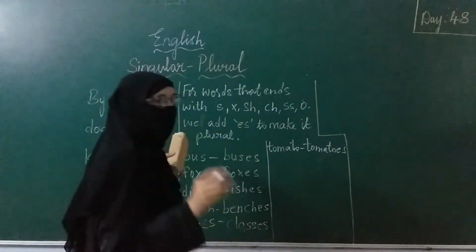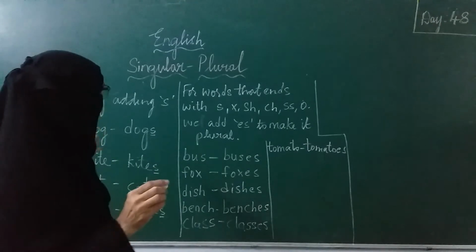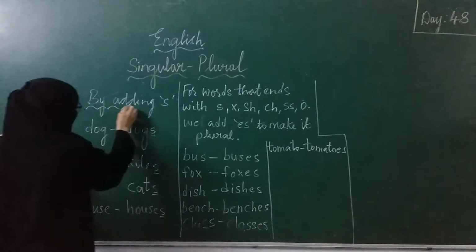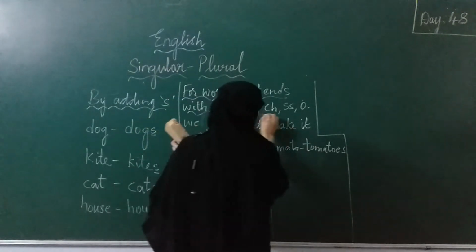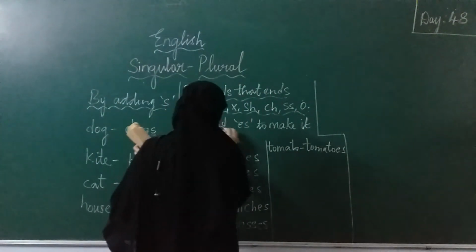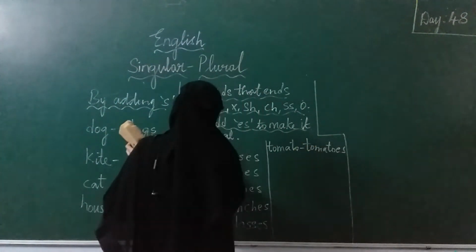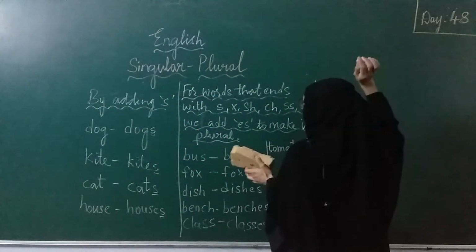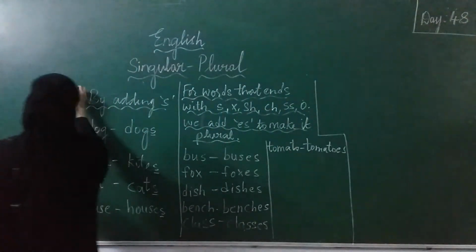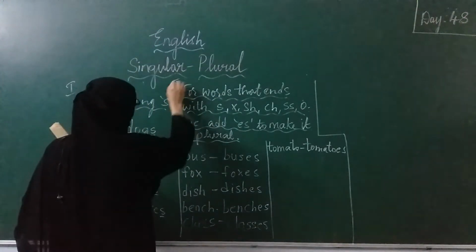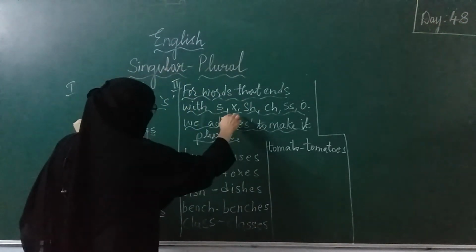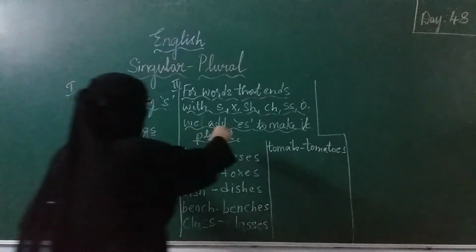It is better you note it down in one book and you can revise whenever you have any doubt. That is the reason I am repeating it again. I have already explained this in the previous videos. So these are plural by adding S. These are for words that end with S, plural by adding ES.